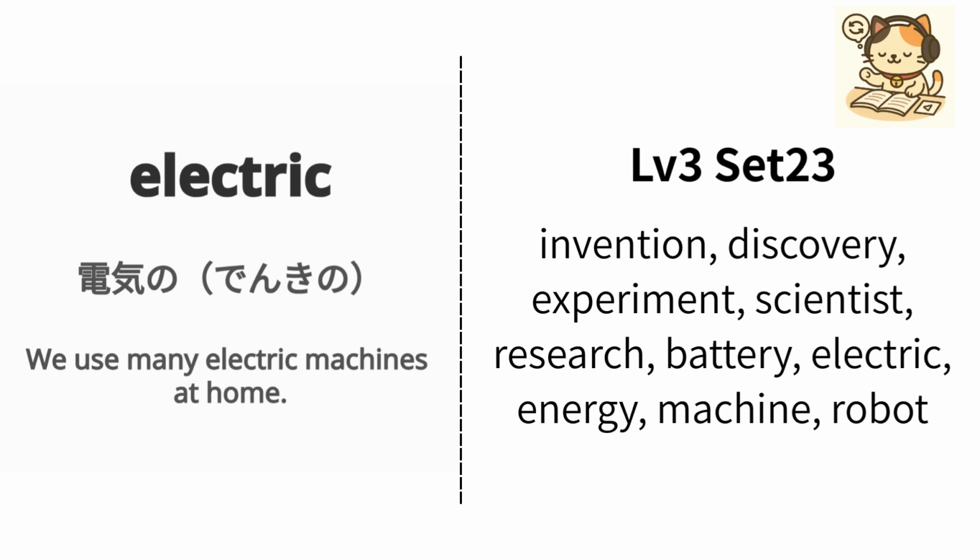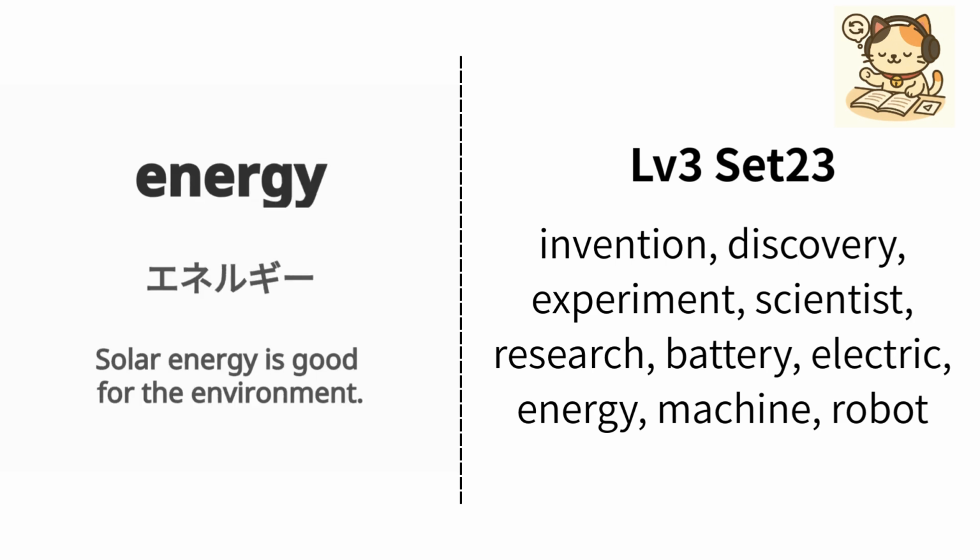English is electric. Japanese is 電気の. Example, we use many electric machines at home. 私たちは家で多くの電気の機械を使います. Repeat, electric, electric.